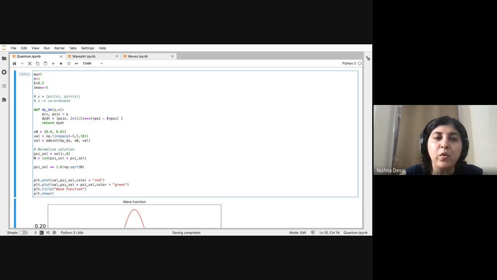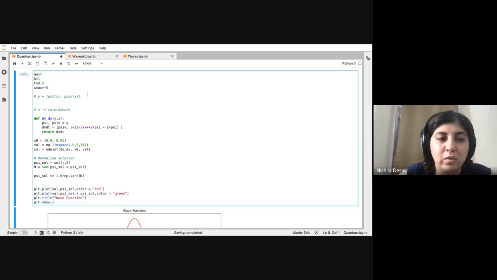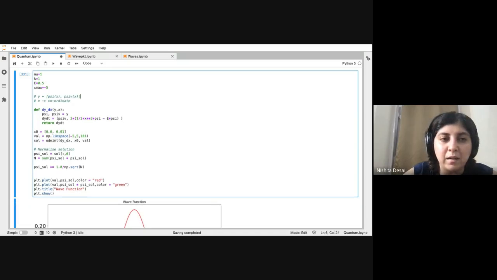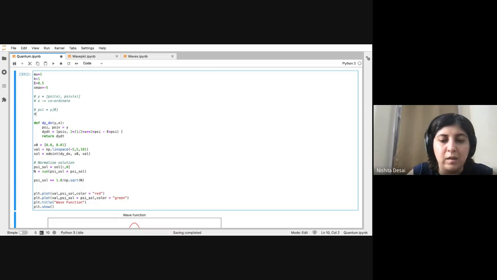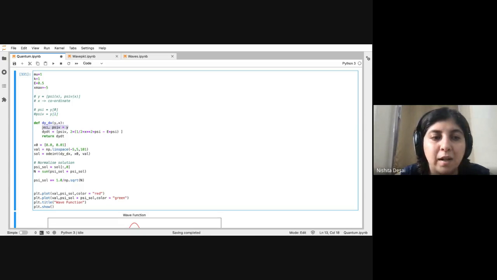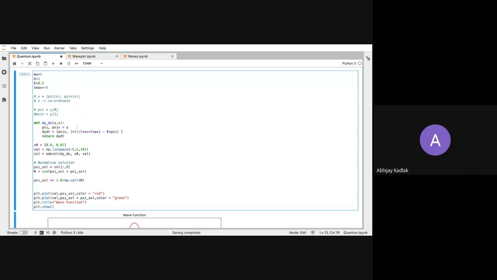What I'm doing is saying that these two variables, so this is another way you can assign. The other way of writing that would have been psi equals y0, psi v equals y1. So this is just a shortcut for extracting what y0 and y1 are. Okay.